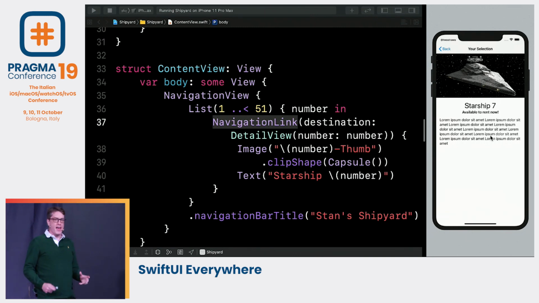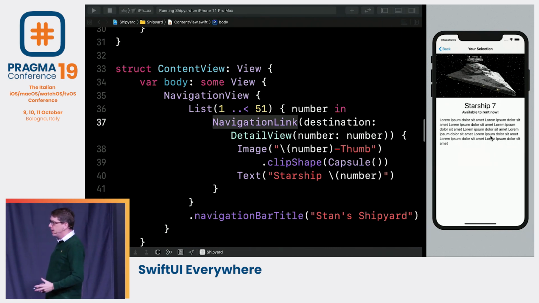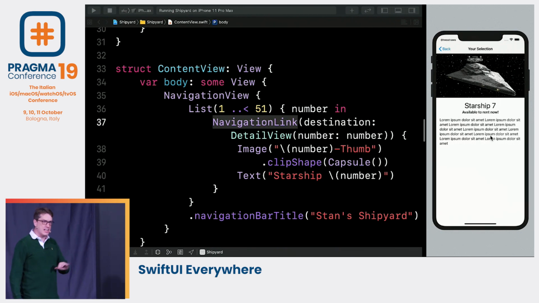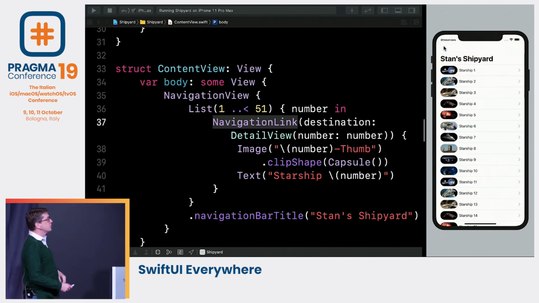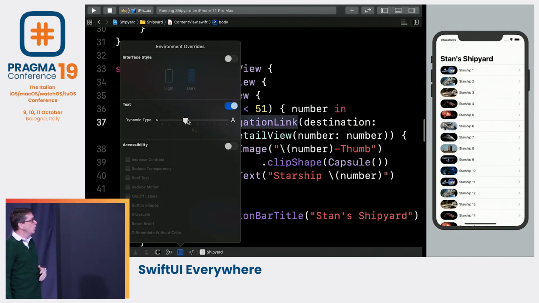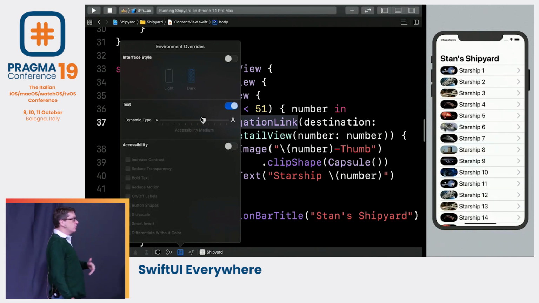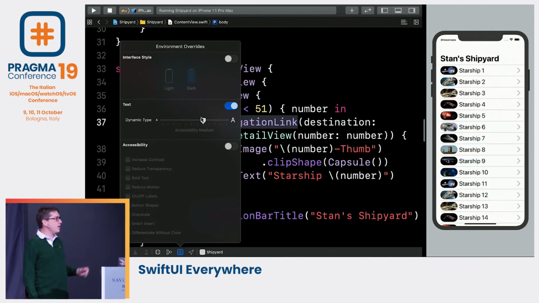And one of the things I love is you saw me doing fonts there, large title, or headline, or subheadline, or caption, or more. And that's because SwiftUI respects dynamic type out of the box, as default, as standard, which I love. What it means is, when we go into our list here, those fonts look great. And I go to the overrides for our environment in Xcode, I can say, hey, how do these look bigger or smaller? And see immediately scale up or down, because it looks great for all sizes of dynamic type.